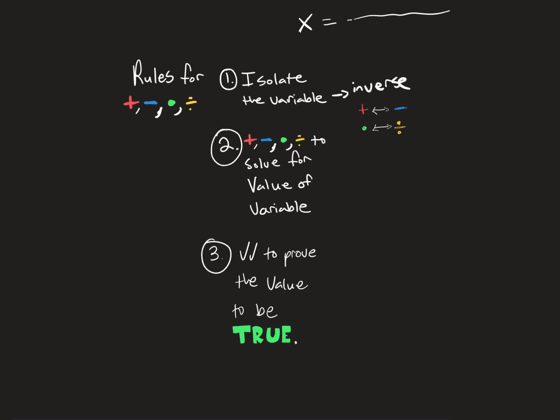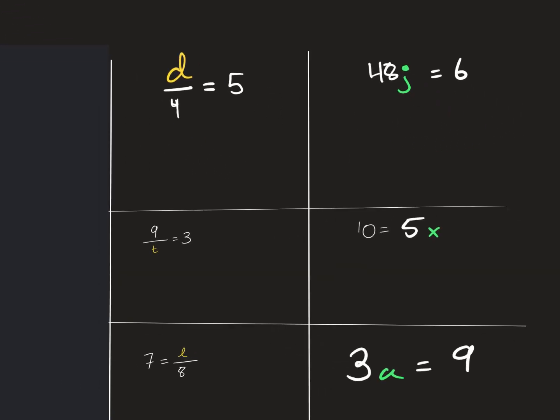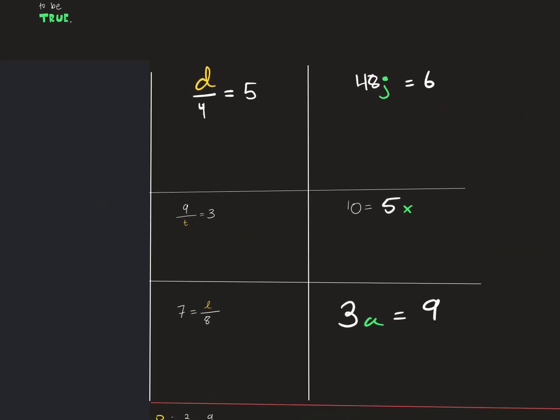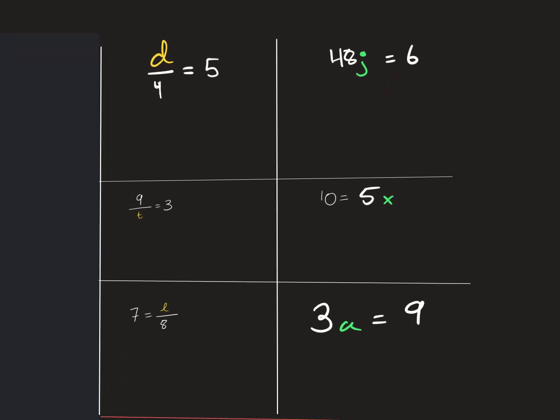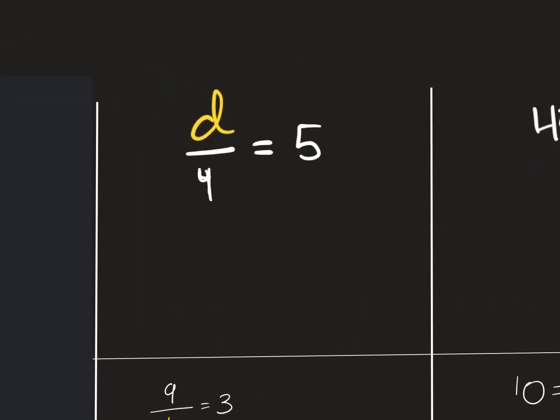So we are going to go ahead and take a look at a couple examples. We'll start on the left side for division, and then we'll go to the other side. If you want to pause and test yourself to make sure that you got everything on your own, you're more than welcome to. So first we have d over 4 is equal to 5. We see that we are starting with division, so that means we have to multiply, and we cancel those out.